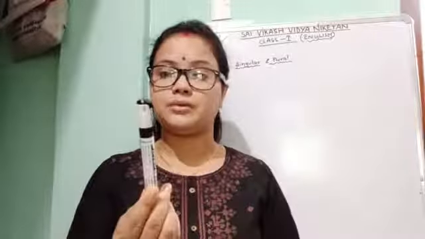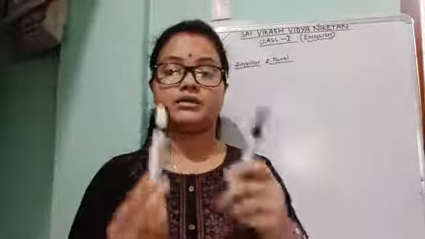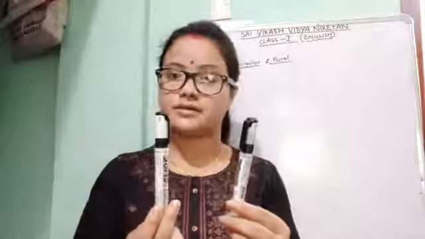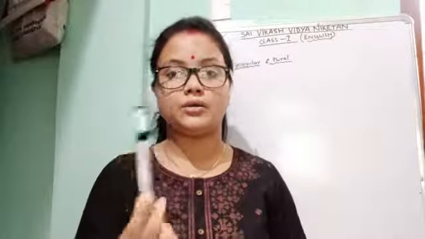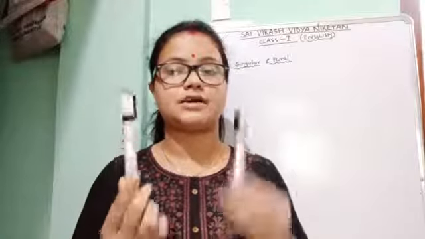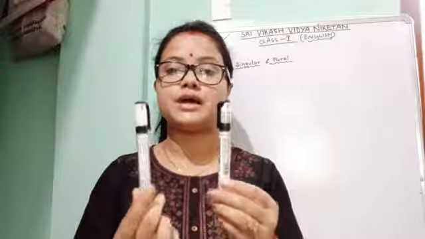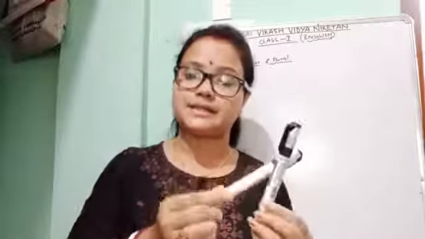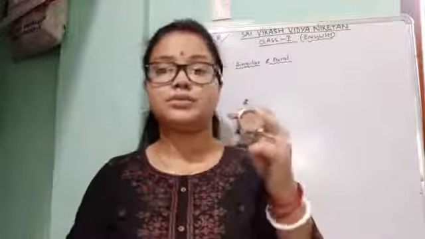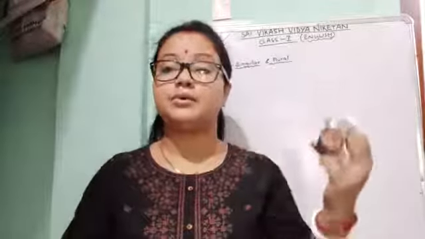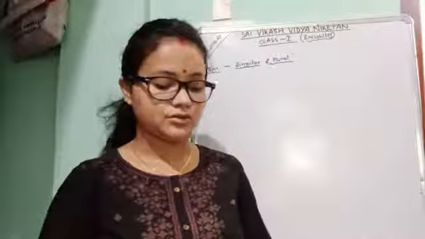Suppose one pen, many pens. For singular noun only one pen, not pens. And for plural form we have to use s or es. Suppose for plural noun watch, plural noun will be watches. That means we have to add es to the watch.